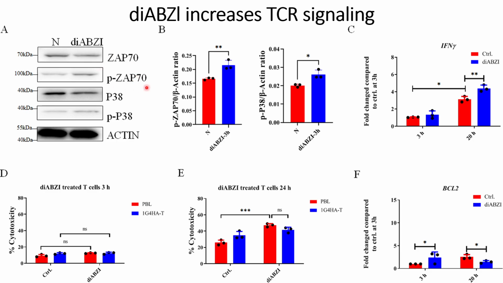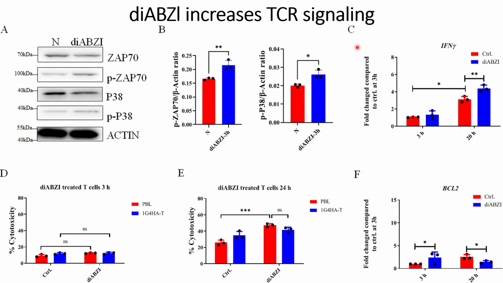of this phosphorylated ZAP70 and the phosphorylated P38 is shown in this panel B, where we can see that after 3 hours we can see the increase in this phosphorylated ZAP70 and phosphorylated P38, and both of these indicate that there is an increase in the T-cell signaling in the case where cells are treated with DiaBZl.